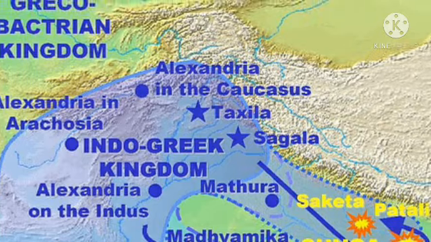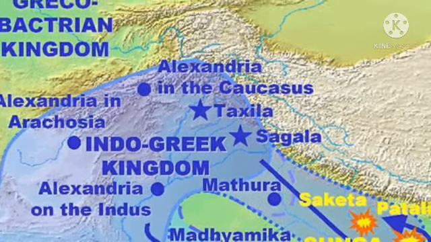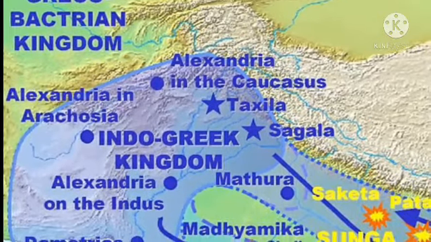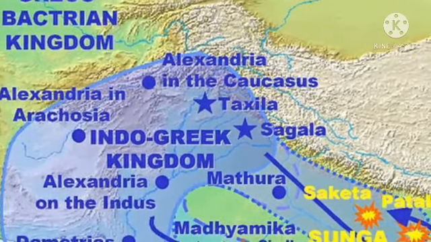Bactria and Parthia encroached, settled, and made colonies in the northwestern regions. They had mixed marriages and intermarriages with indigenous people. Indigenous means the people who lived in that particular region.